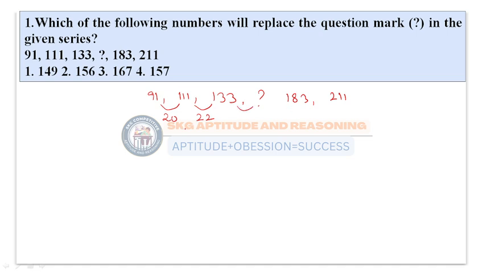And the gaps could be like 20, 22, 24, so let us assume it will be like that only. If we assume here 24, here 26 has to be present and here it must be 28. Whether the difference between 211 and 183 is 28 or not, let us check. 11 minus 3 is 8, so the assumed logic is correct. So 133 plus 24 equals 157. So the answer for this problem will be 157, which is present in the last, fourth option. I hope you are clear with this problem. Let us go for the next problem.